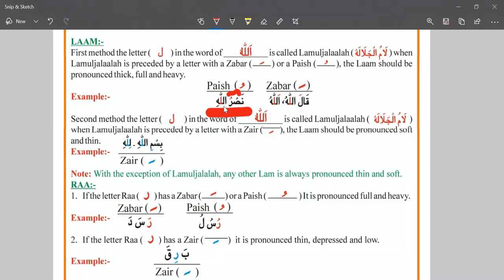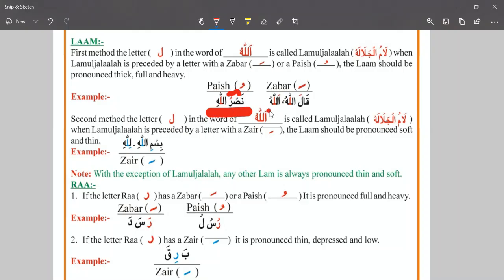There is a Lam, Lamul Jalalah, in red color. So when we connect this Ra with the Lam: Noon Zabar Nas, Ra Paish Rul, Lam Khadi Zabar La, Ha Zair Hi, Nasrullahi. You can focus on the Lam letter, there is a heavy sound. Nasrullahi.